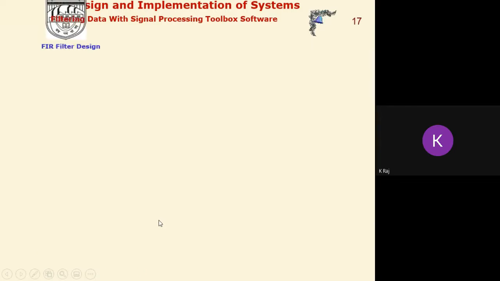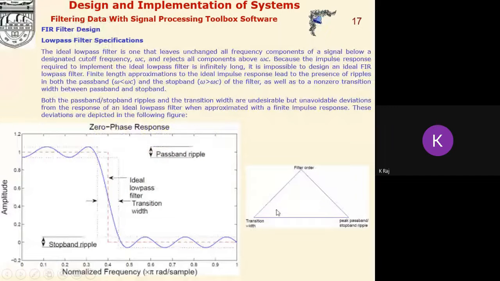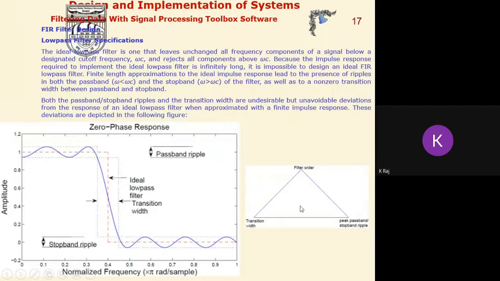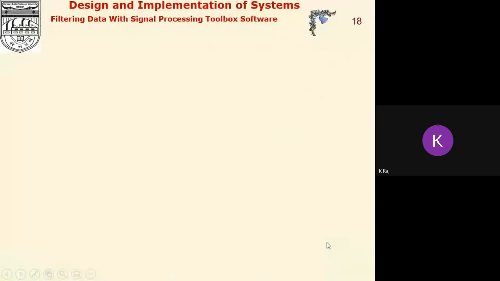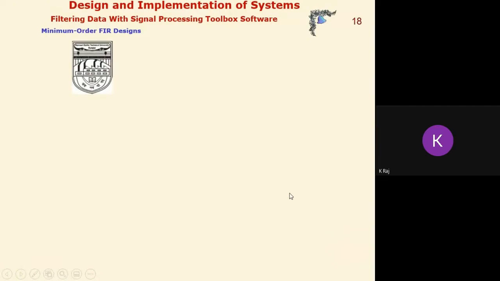Now if we again see here, we will find that these three parameters, the transition band, the pass band and stop band ripples, and the filter order, may be considered as the three angles of a triangle. If we increase one value or decrease one value, then the other two values will be affected by that one. So on the basis of the optimum selection of these three parameters, what should be the filter order, what should be the transition band, the ripples in the pass band and stop band ripples, there are a number of filters that are used to design it.